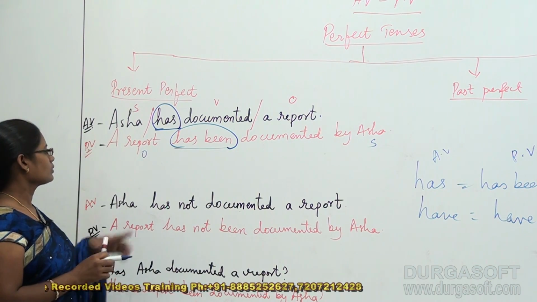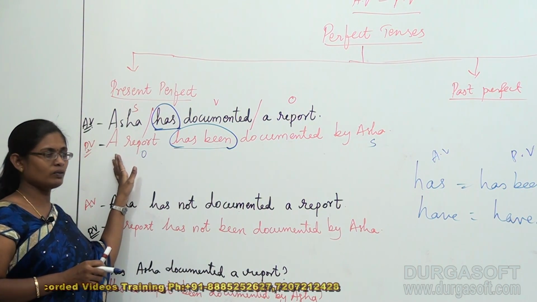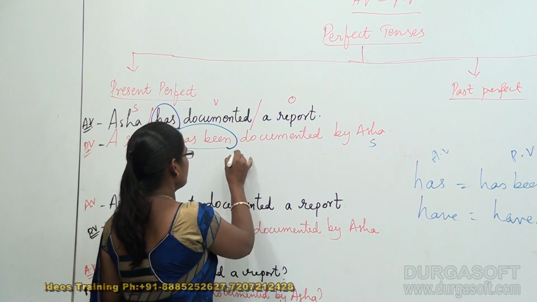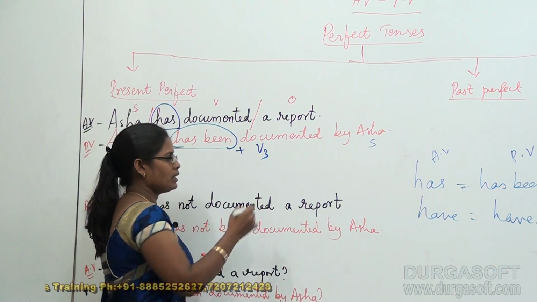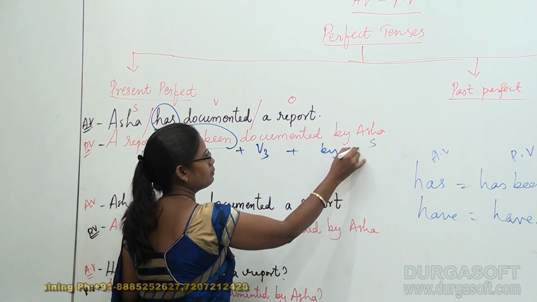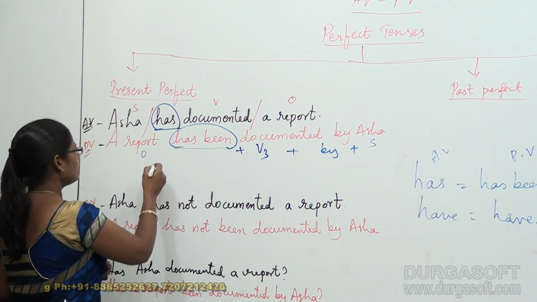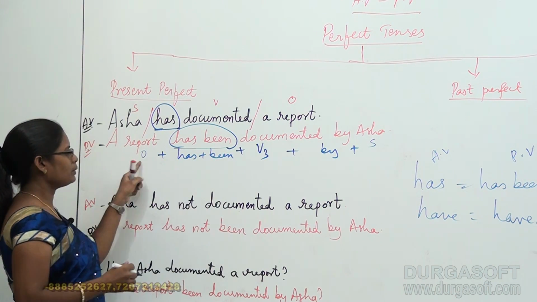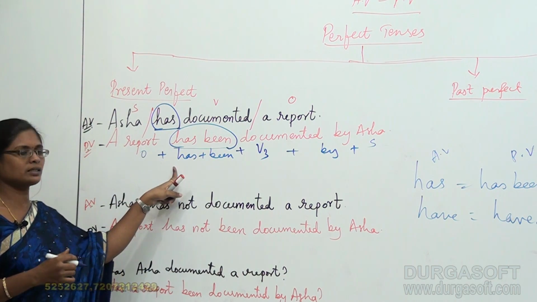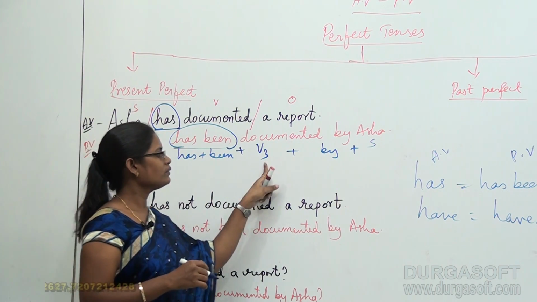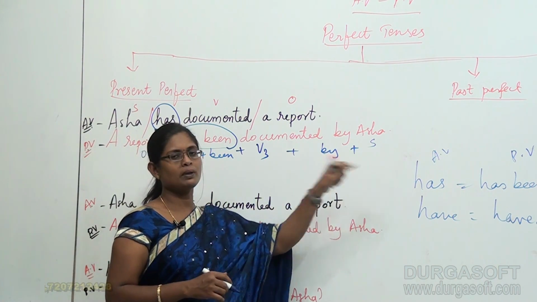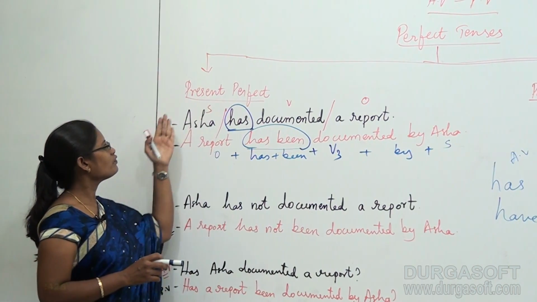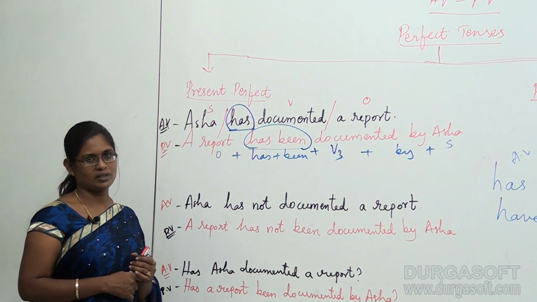And the sentence began with the object, and finally it is followed by V3 plus by plus subject. So in the beginning it started with object plus has been plus V3 plus by plus subject. This is the required structure for present perfect tense.